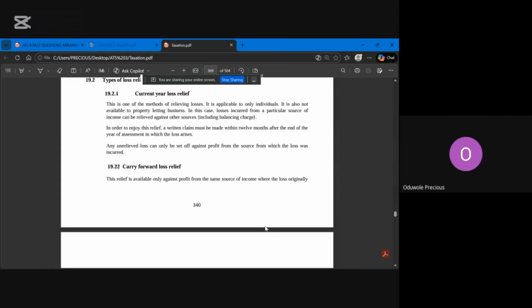Then the third point is that for a carried forward loss relief, the loss from a source of income cannot be relieved against another source. The loss from a source of income cannot be relieved against another one.